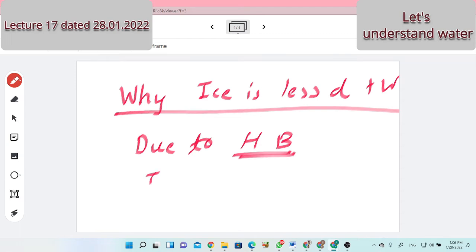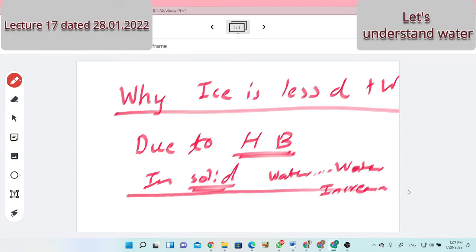Hydrogen bonding in solid form means as temperature decreases considerably, it is found that the distance between one water molecule and another water molecule will increase. Then the question arises, is that logic wrong that if we decrease the temperature, compactness will increase? No, it is not wrong.